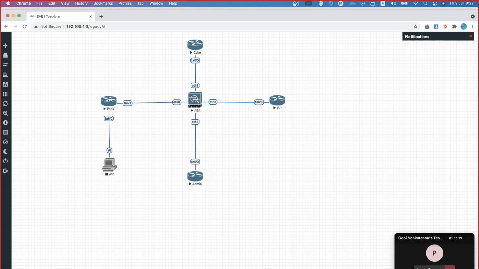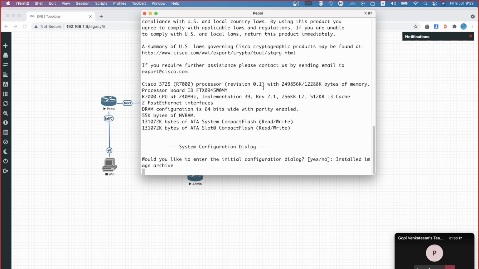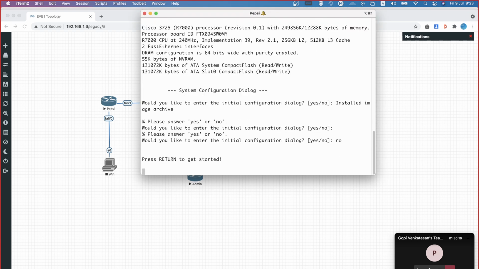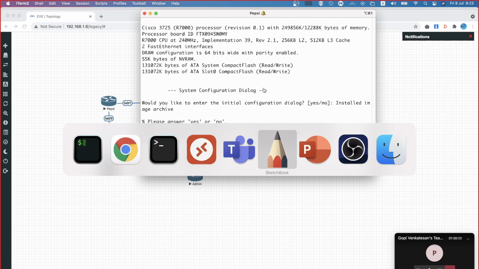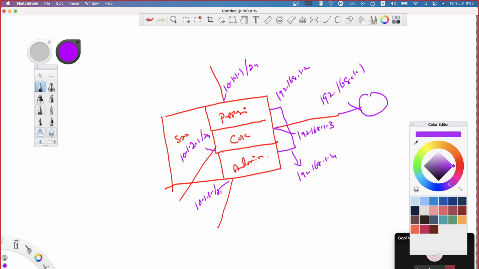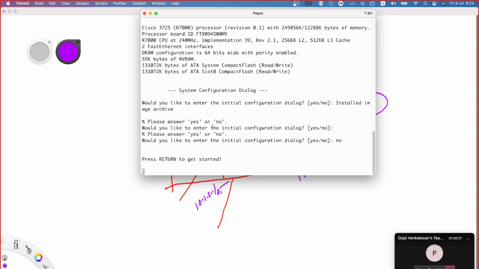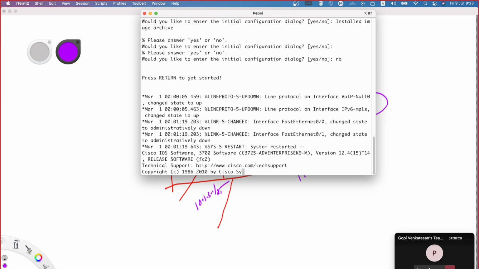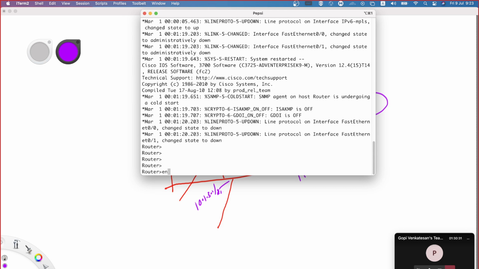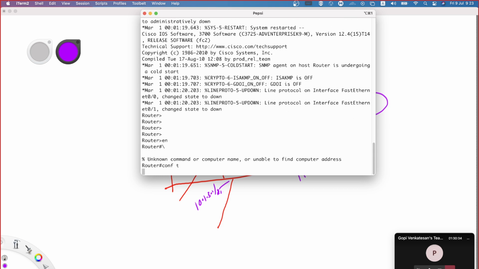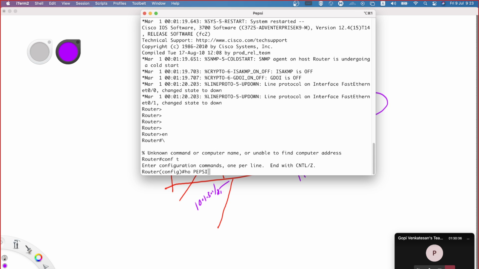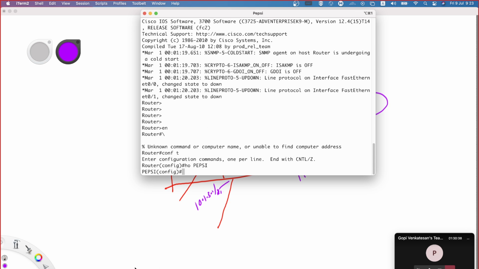Okay, now I'm going to Pepsi. Pepsi is supposed to have an IP address of what? Let's see, no IP address configured here. Pepsi will have an internal IP address of 10.1.1.10, because 10.1.1.1 is the firewall. Which interface is connected?